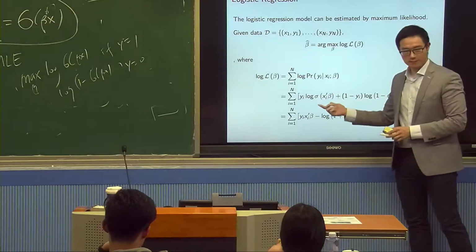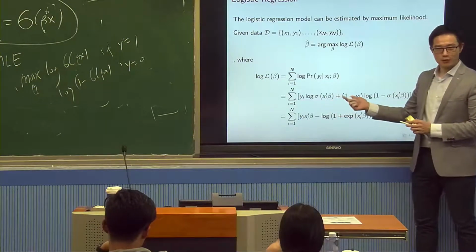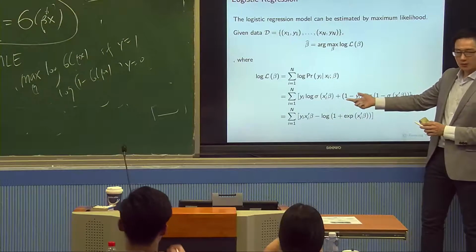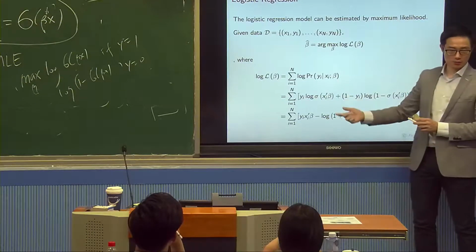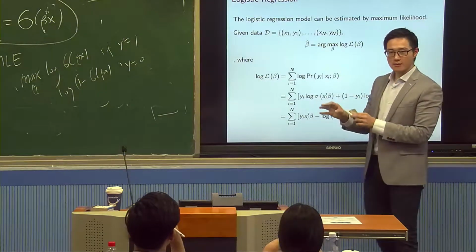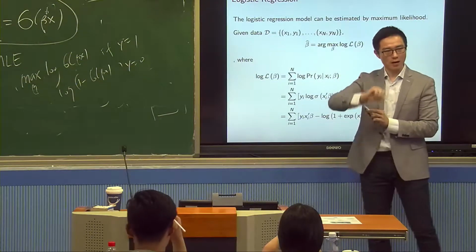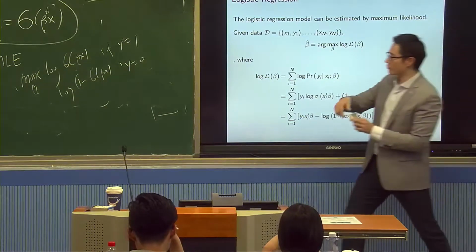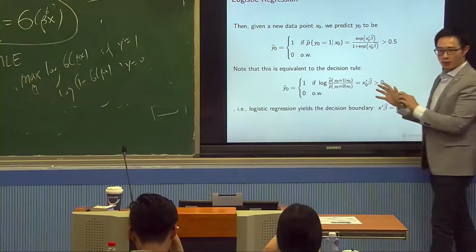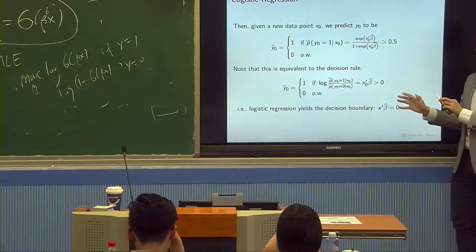Now, how do you do it? You don't have to do it, the software does this for you. But exactly how do you do it? There is no analytical solution. This is unlike linear regression. In OLS, we have an analytical solution. We can just write down beta hat equal to the least squares formula. Here, there's no formula. You have to find the beta yourself.